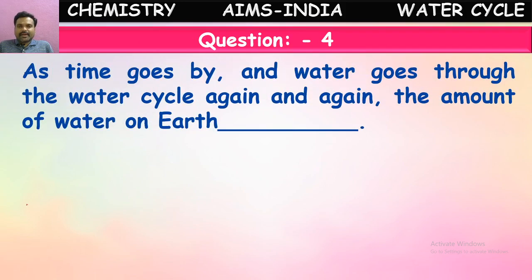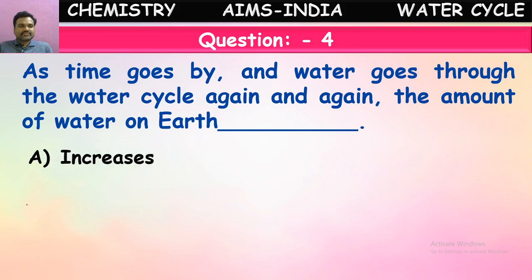As time goes by and water goes through the water cycle again and again, what happens to the amount of water on the earth as this water cycle is being continued? What is happening? More water is being evaporated and converting into clouds. Again, those clouds convert into rain droplets, causing rains. Again, this rainwater reaches oceans and seas. This is continuously occurring. What is happening to the amount of water by this cyclic process?